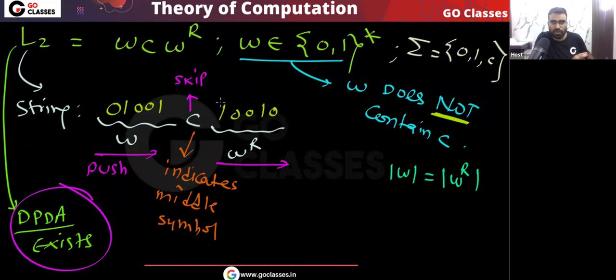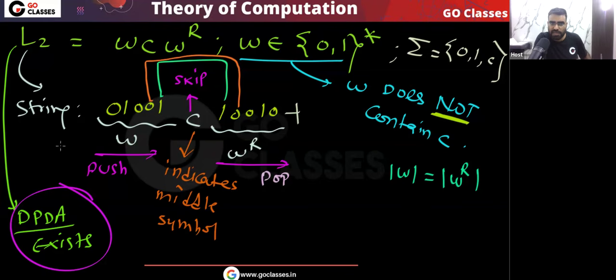Okay, then after that, what will I do? After that, it is very simple. For 0, I will pop 0. Yes or no? You can notice. For 1 I will pop 1, for 0 I will pop 0. So this is what I'm going to do: after this symbol C I will start popping. For 0 I will pop 0, for 1 I will pop 1.